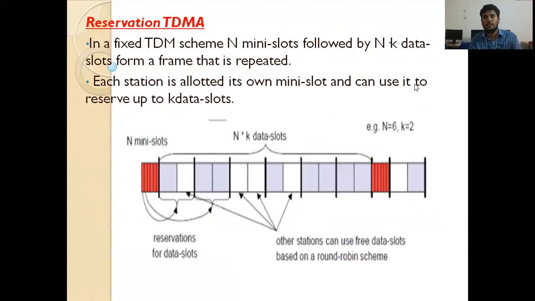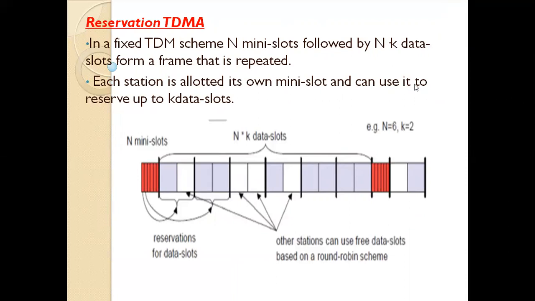So here, the reservation TDMA. Already in lecture 3 we discussed the fixed TDMA. But here in the reservation TDMA, it is a fixed TDM scheme: n mini slots followed by n times k data slots form a frame that is repeated. Each station is allotted its own mini slot and can use it to reserve up to k data slots.